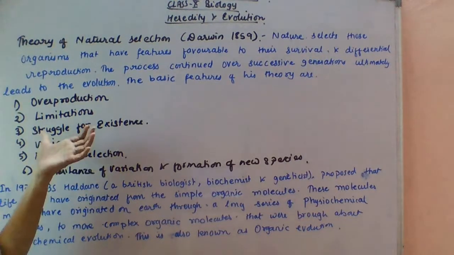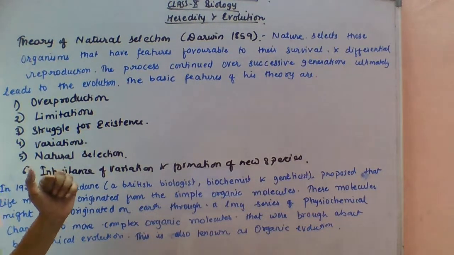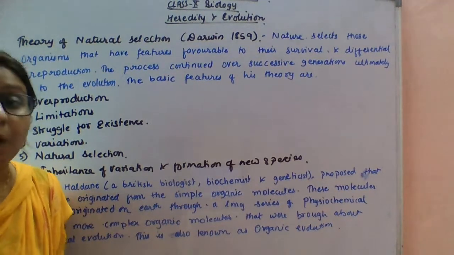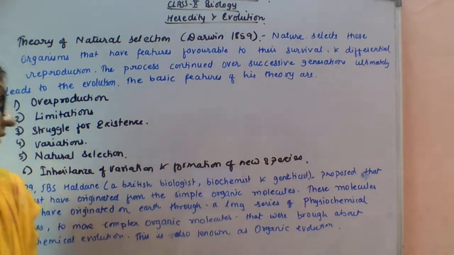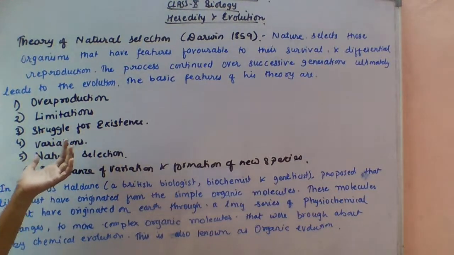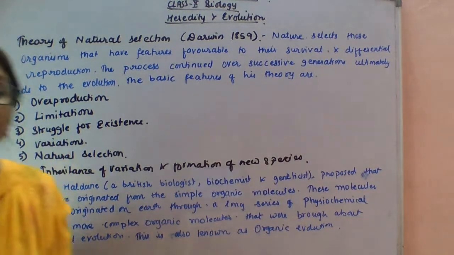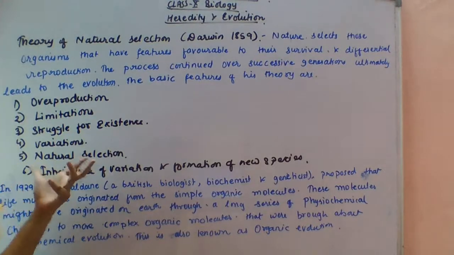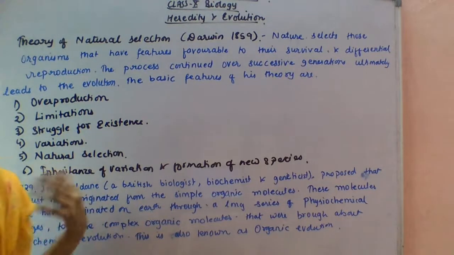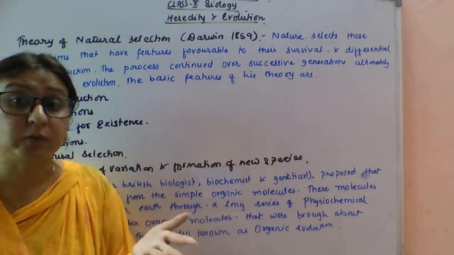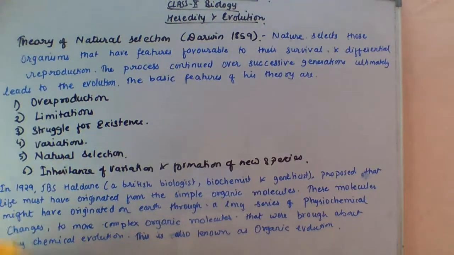Okay. Next, struggle for existence. A struggle ensues amongst the members of a species to obtain the optimum resources. So next is variation. All organisms produce variation. Sexual reproduction: the organisms which reproduce through sexual reproduction have variation. Natural selection: those organisms survive and reproduce which have variation useful in the struggle for existence.